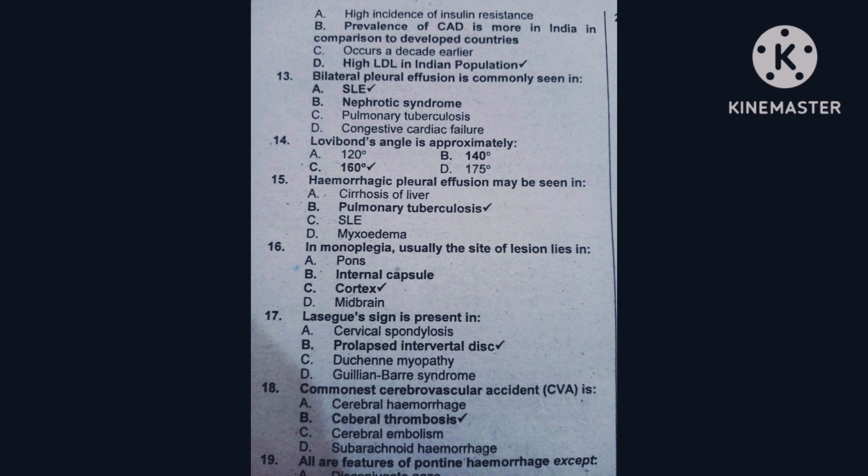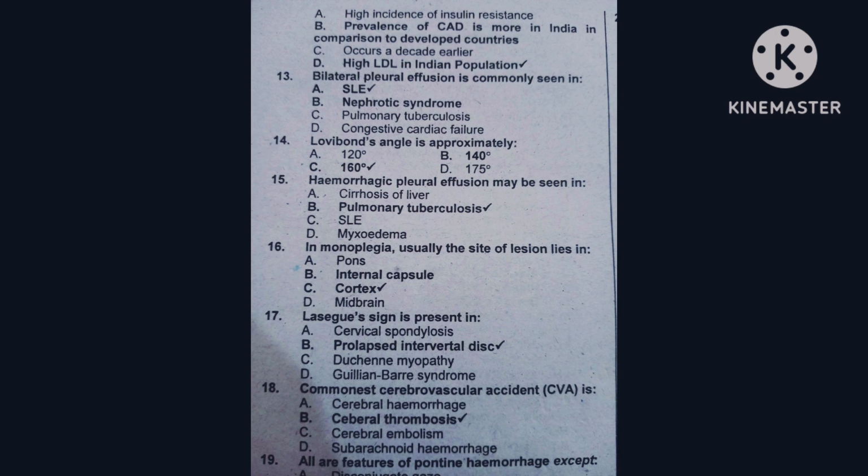Question number 16, in monoplegia, usually the site of lesion lies in option A is the pons, option B is the internal capsule, option C is the cortex, option D is the midbrain. The correct option is the cortex. In monoplegia, the site of lesion lies in the cortex.